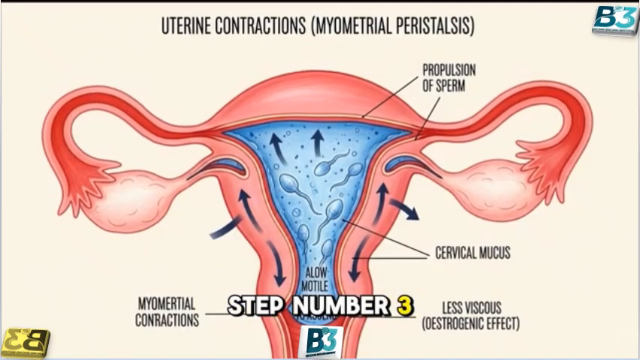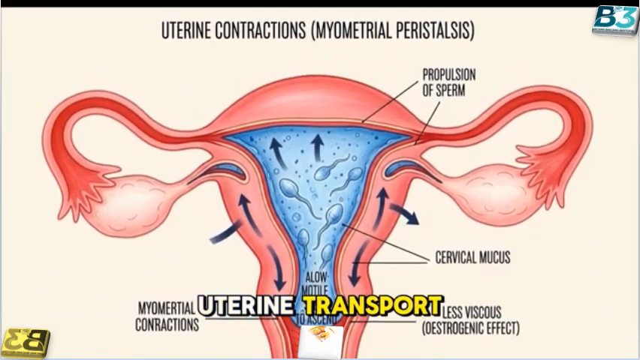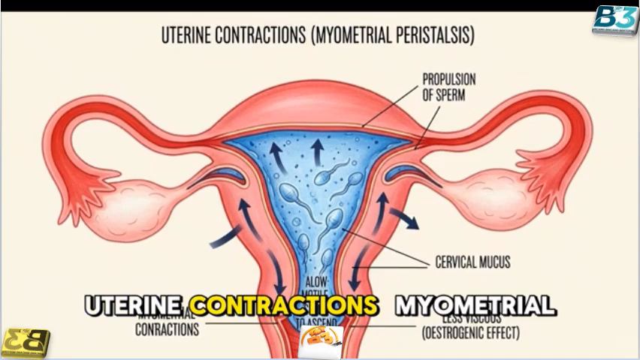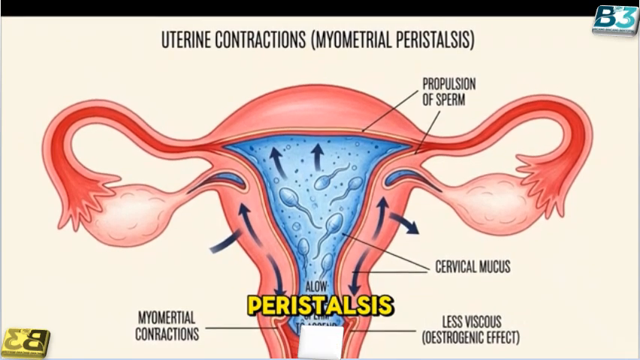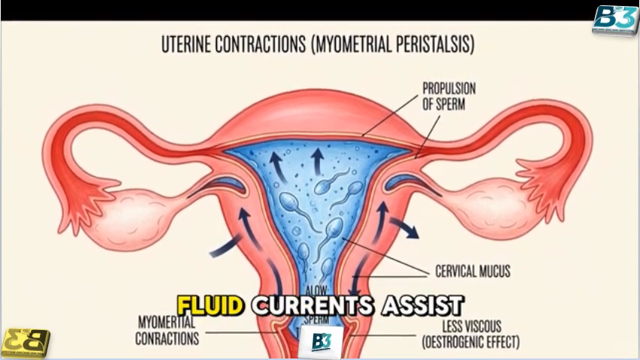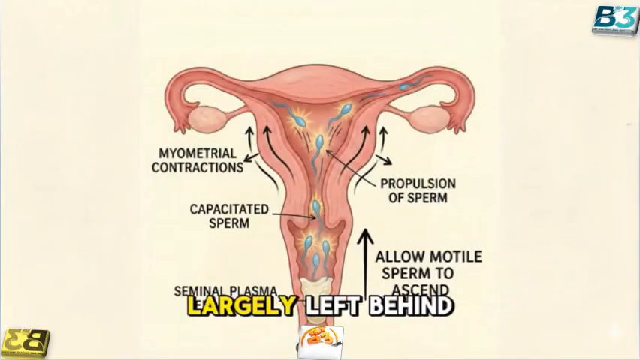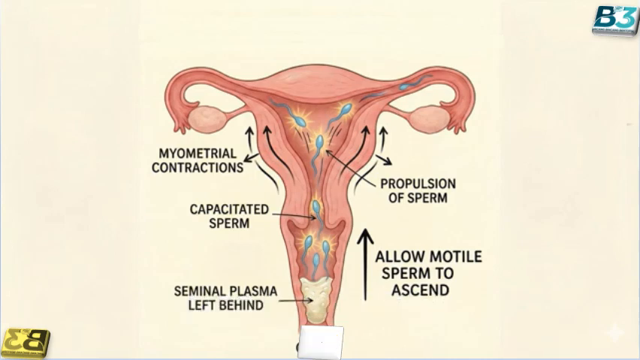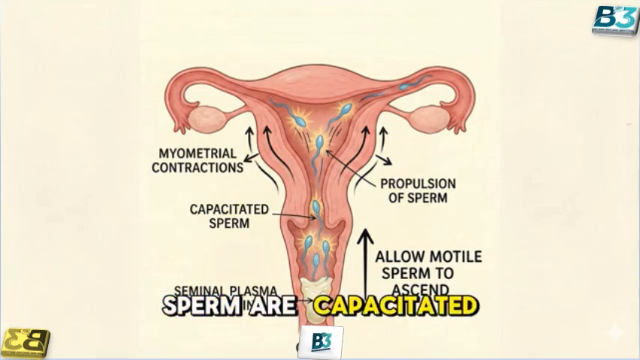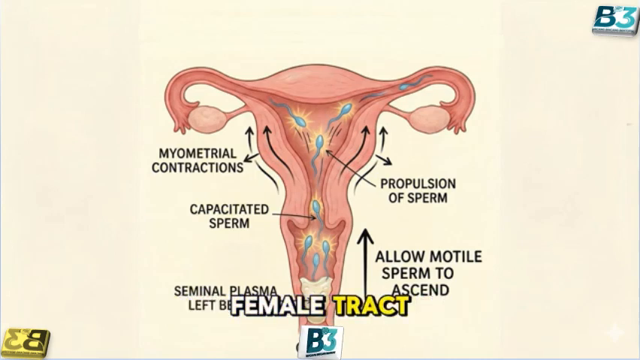Step number 3. Uterine transport. Uterine contractions, myometrial peristalsis, ciliary activity and fluid currents assist sperm transport toward the oviducts. Seminal plasma is largely left behind. Sperm are capacitated while within the female tract.